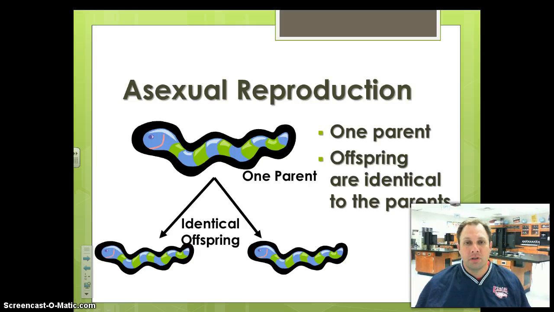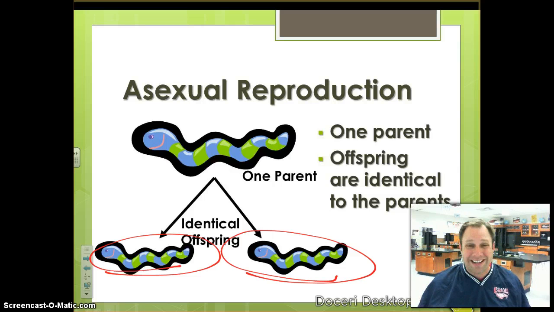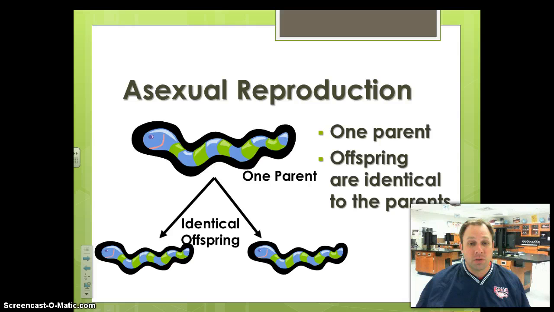So, here's a visual for asexual reproduction. Here we have a worm, okay? If you've got one worm parent, that means the offspring have no other option than to look exactly like the parent, as they do in this picture right here. One parent, offspring are the same, because all of that genetic information is coming from just one. There's no other outside input, okay? So they are the same as the parent. So asexual reproduction, same as the parent.